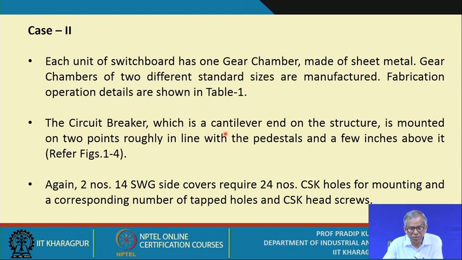The circuit breaker, which is cantilevered on the structure, is mounted at 2 points roughly in line with the pedestals and a few inches above it. I will be showing you the exact figure and how the circuit breaker is mounted. Two numbers of 14 SWG standard wire gauge side covers require 14 countersunk holes for mounting and a corresponding number of tapped holes and countersunk head screws.